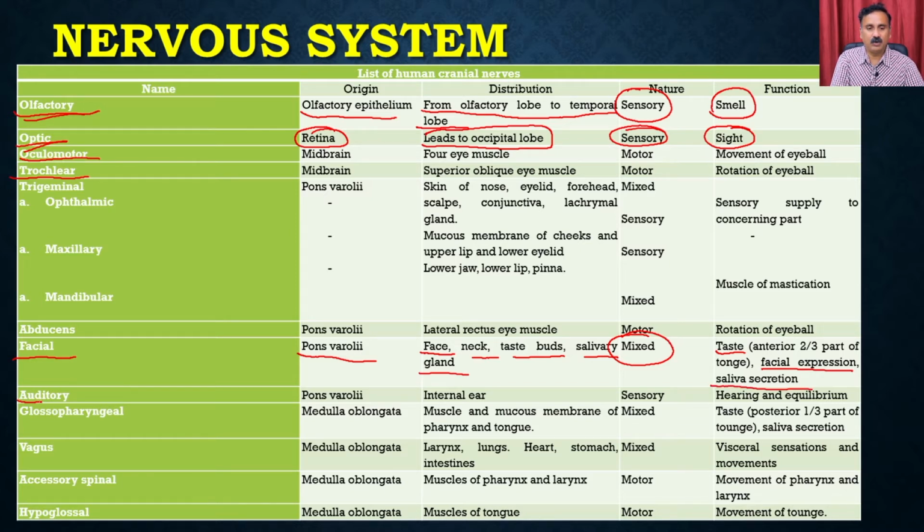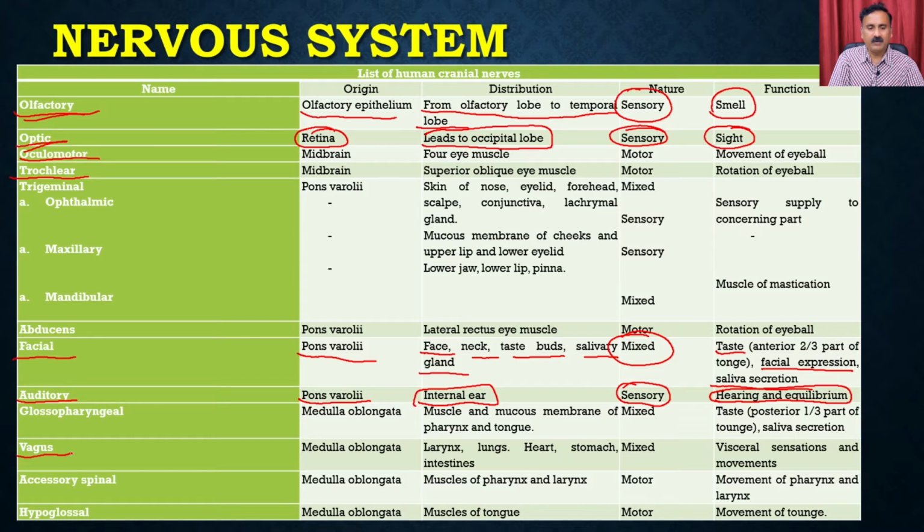Similarly, you have the auditory nerves, and they are distributed within the internal ear. They are sensory in nature, and they help in hearing as well as balancing.